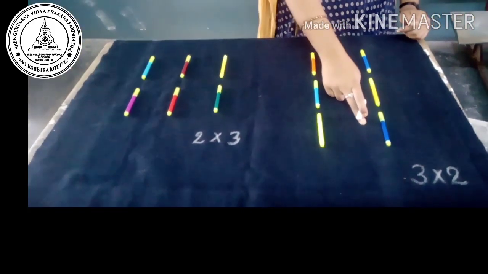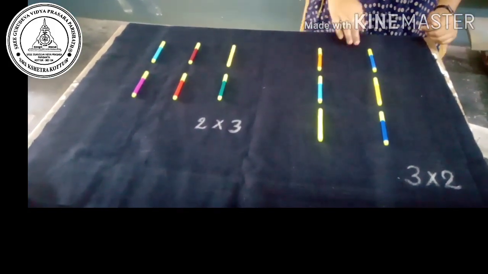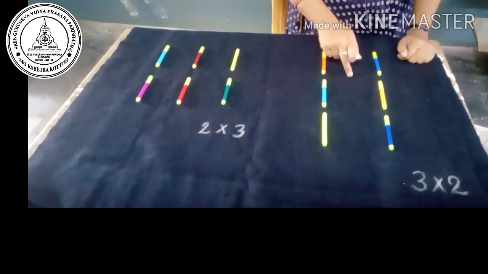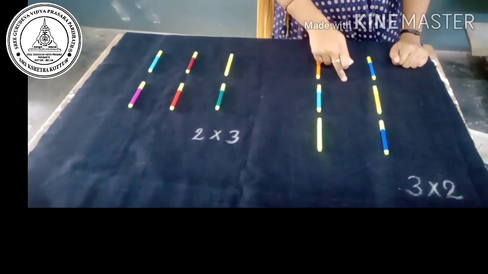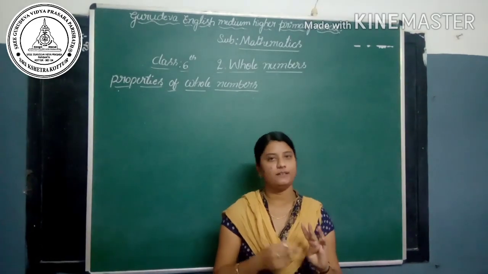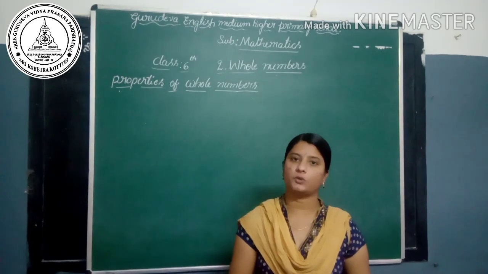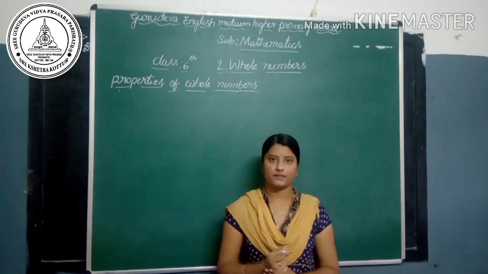Yes, we can say that if we multiply two whole numbers in any order, we get the same result. Is it clear? Yes. Up to here we have learned the two properties, closure property and commutative property. In the next class we are going to learn about the remaining three properties. Thank you.